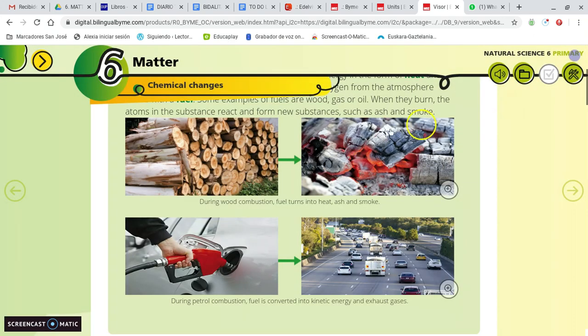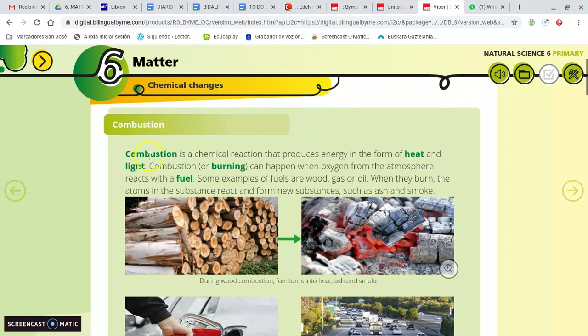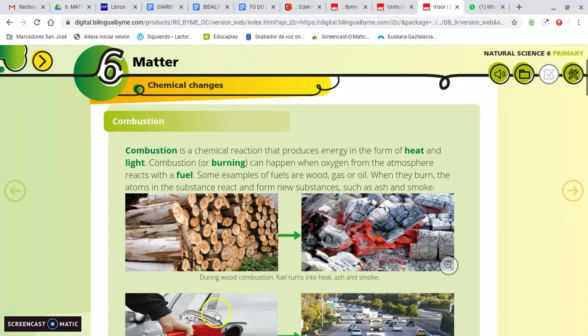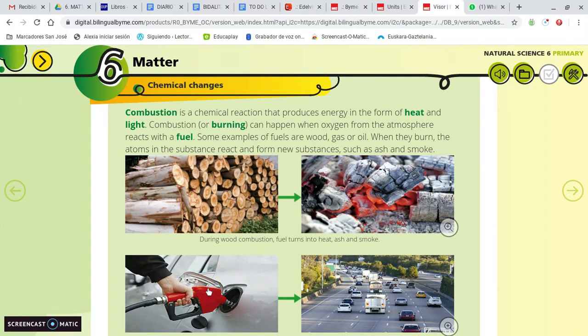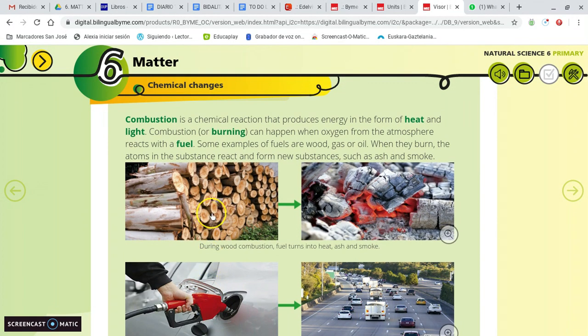So remember, for combustion we need fuel, which can be wood, petrol, or paper. We need oxygen, which is necessary, and we need heat. When those three elements combine and react, we have a chemical reaction called burning, combustion, or what we usually say, fire.